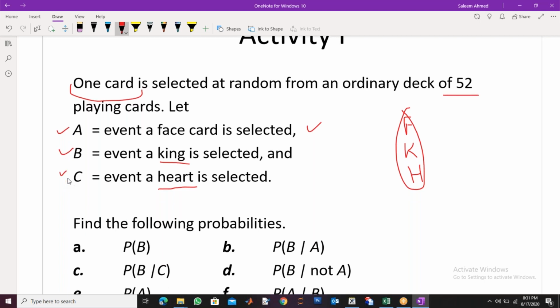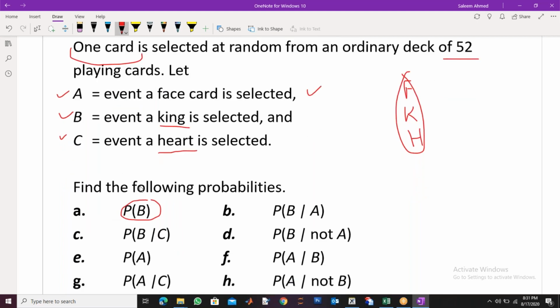Now, the question is, what is the probability of B? This is simple. It's not a conditional probability. B is a king. So how many kings are there? There are only 4 kings, one for each suit. So 4 by 52 is the answer, 1 by 13, right? That is easy. But now he's asking for the probability of a king given that a face card has occurred. So this is the probability of a face card and a king divided by the probability of a face card, right?